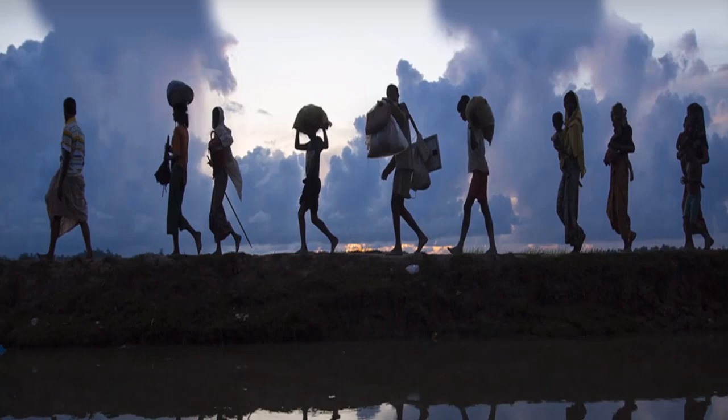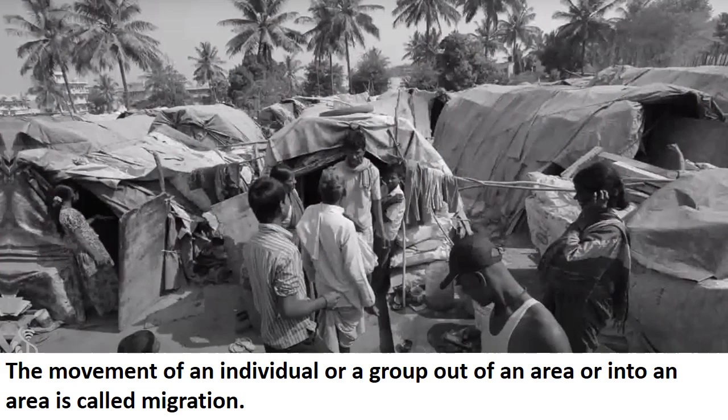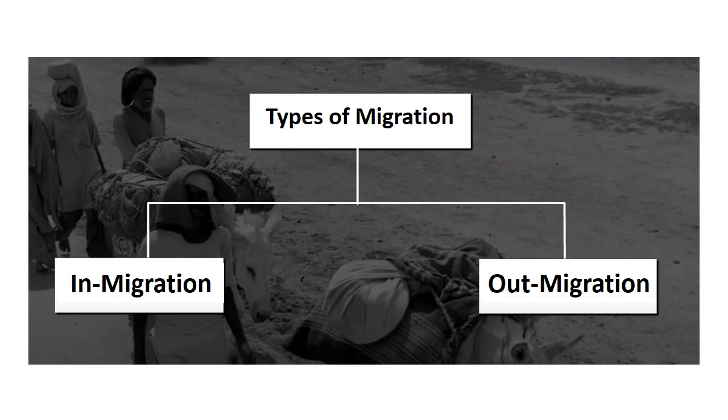And next is migration. So students, a person or group of people leaving their place of residence and moving to another place, or from another place to that place, this is called migration. So the movement of an individual or a group out of an area or into an area is called migration. And so there are two types of migration. So first is in-migration and the next one is